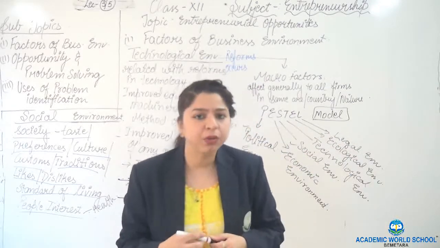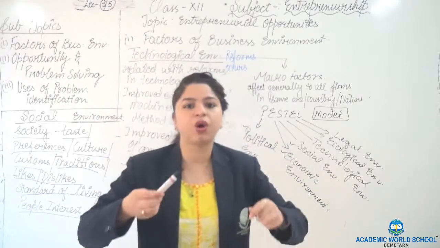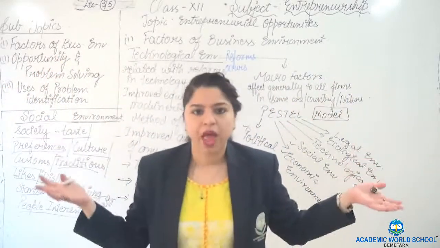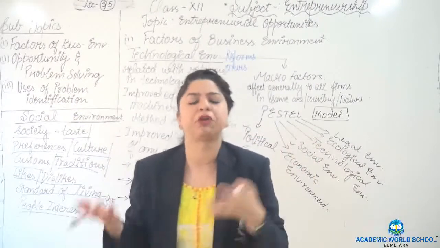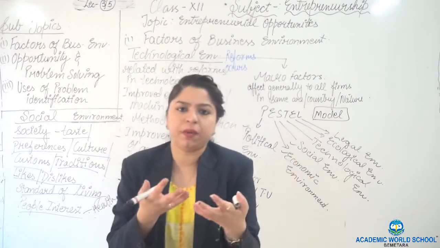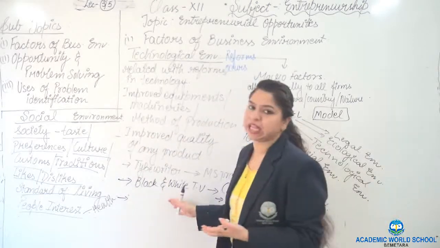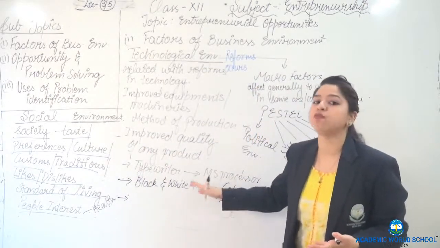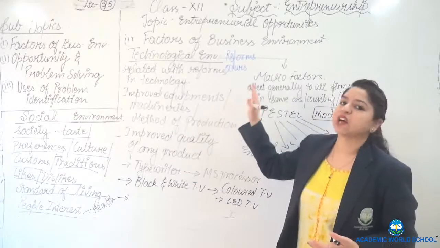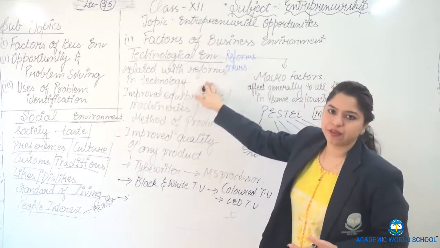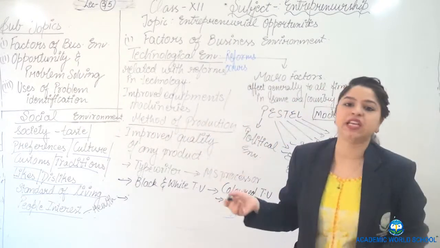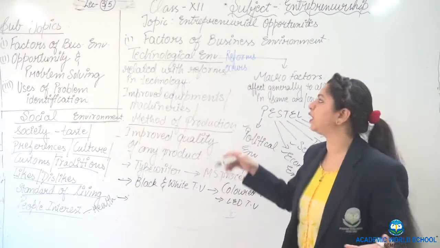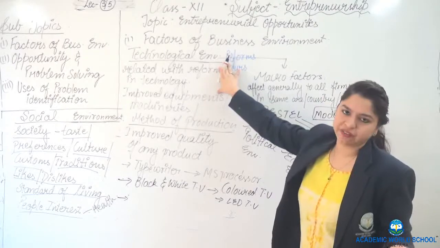Like computers: the first computer was the size of a whole room, and now computers have become laptops and tablets. So when there are reforms in technology, it is covered under the technological environment. If any method of production is improving, it is also considered under the technological environment.